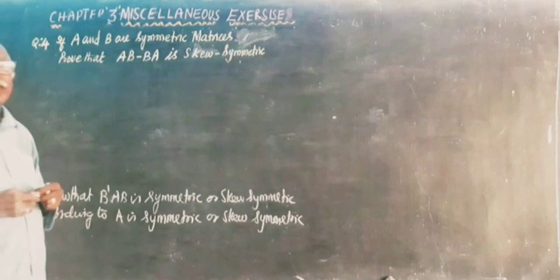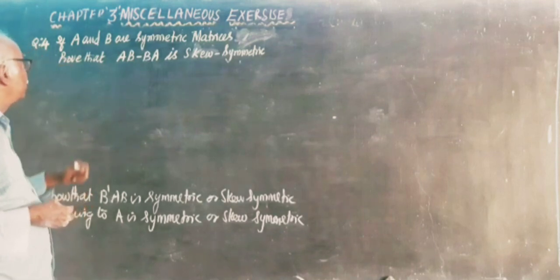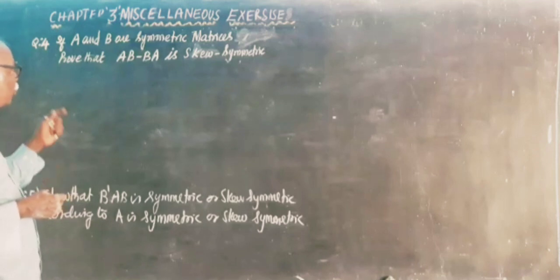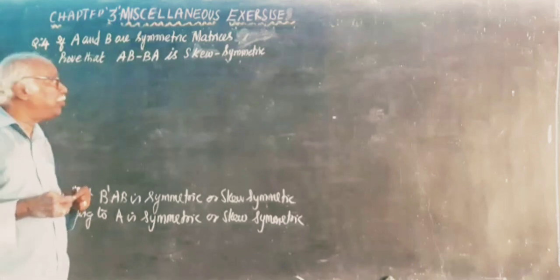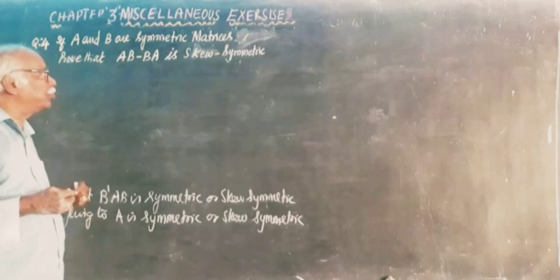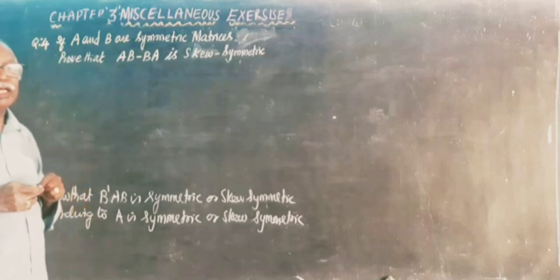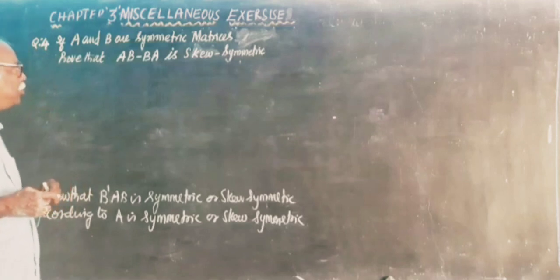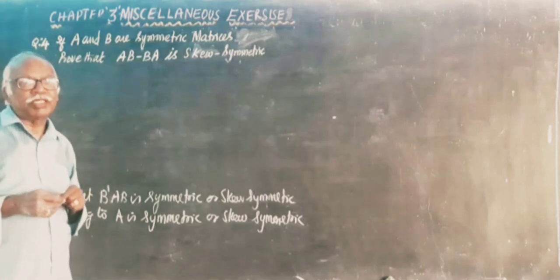Chapter 3 miscellaneous exercise, question number 3. If A and B are symmetric matrices, prove that AB minus BA is skew symmetric.